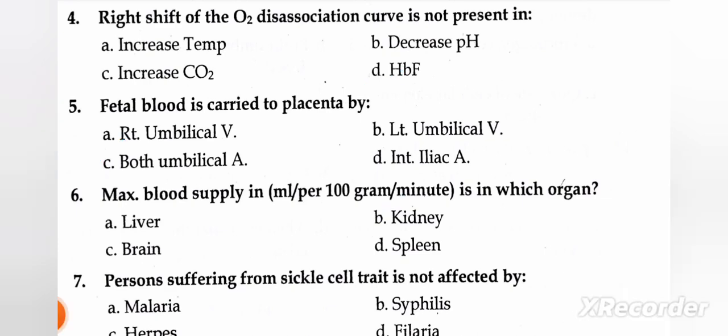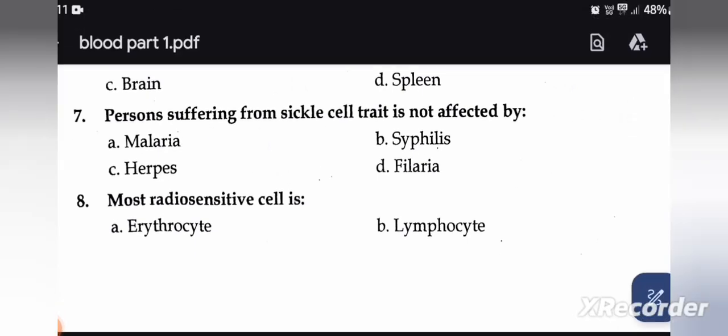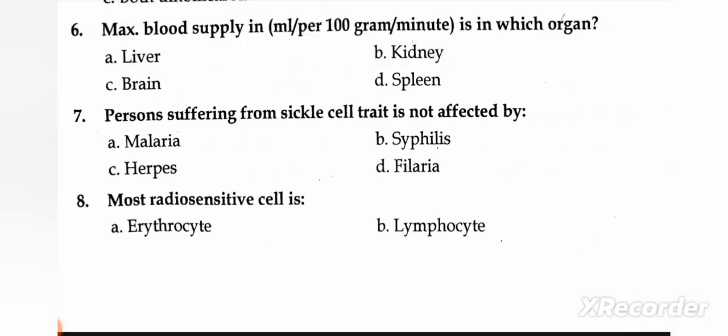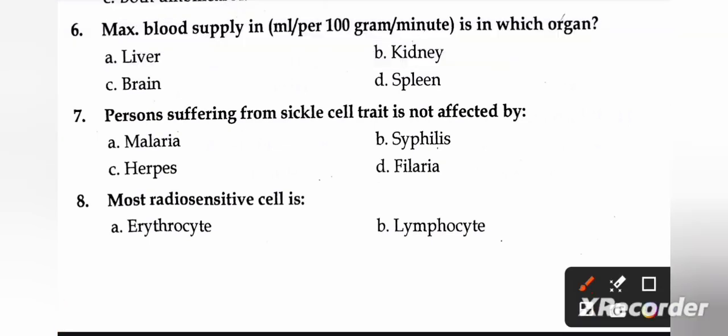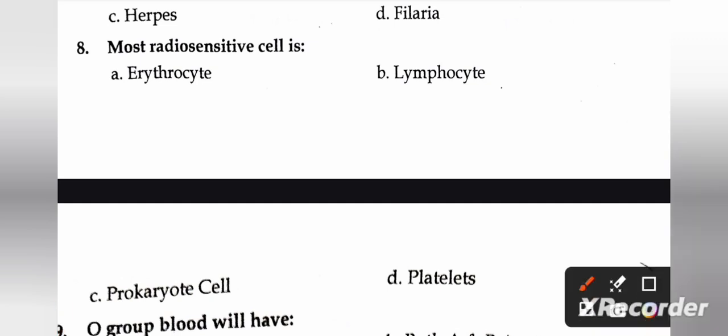Next question: persons suffering from sickle cell trait are not affected by: malaria, syphilis, herpes, and filaria. So the right answer is A, malaria. Next question: most radiosensitive cell is: erythrocyte, lymphocyte, prokaryote cell, and platelet. So the right answer is B, lymphocytes.